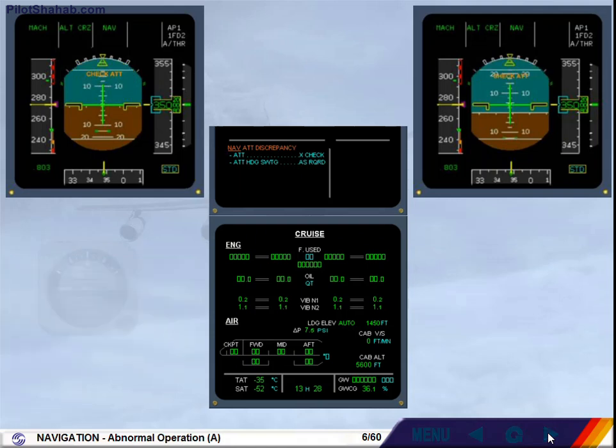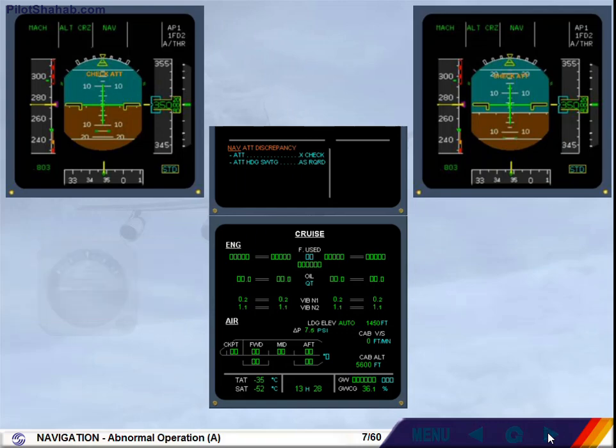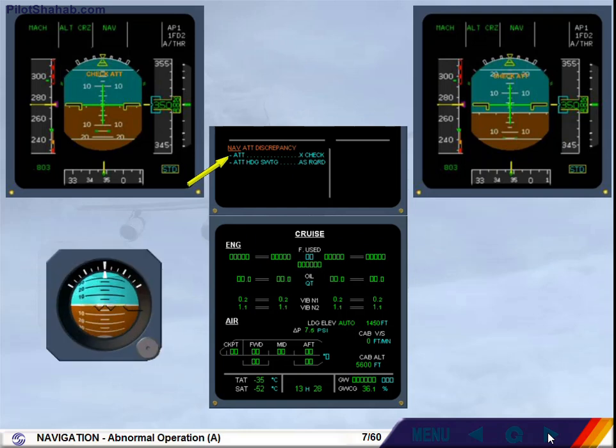There is no ECAM page associated with the ADIRs, so the cruise page remains on the SD. The attitude cross-check demanded by the ECAM procedure is carried out by comparing the PFD attitudes with that of the standby horizon. In this example, the first officer's PFD, which shows a different attitude to that given by the captain's PFD and the standby horizon, is likely to be the one at fault.